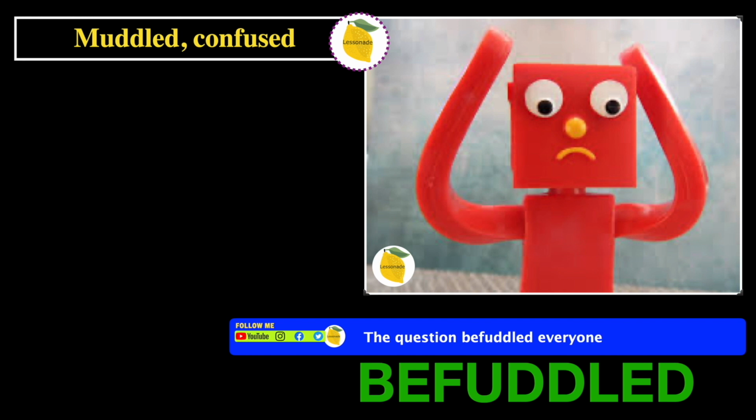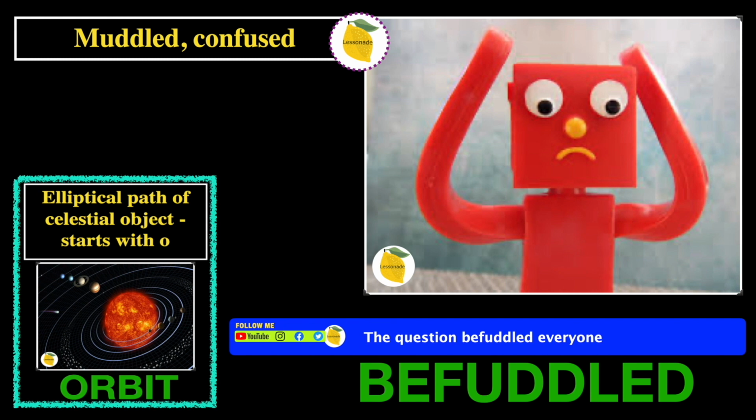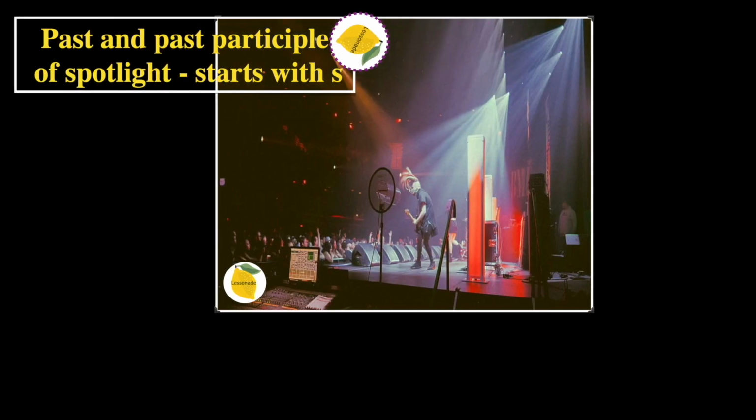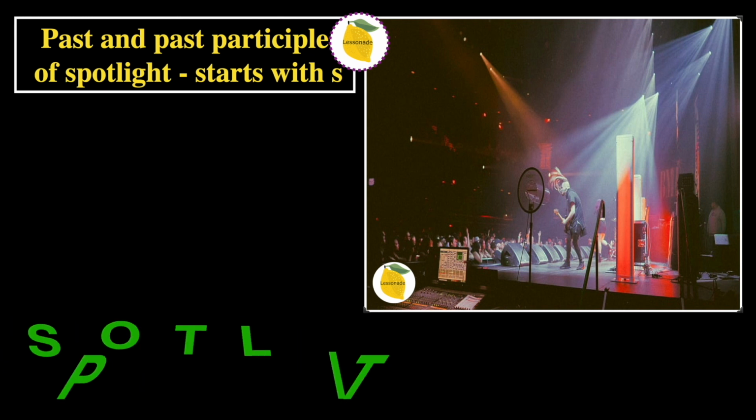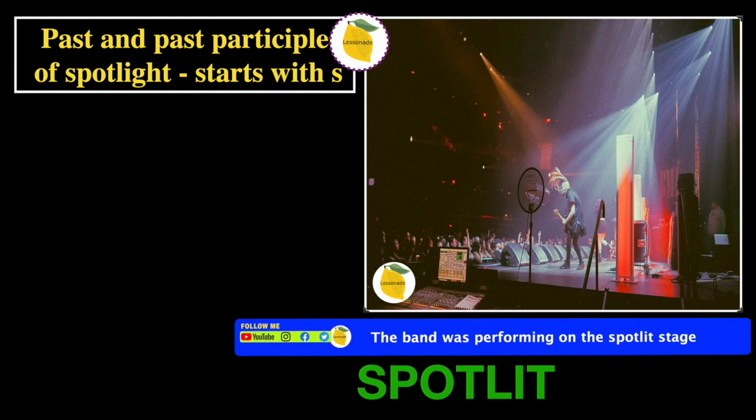Now, do you guys remember the previous slide? The previous slide is orbit. Let's go on to the next one. Past and past participle of spotlight starts with S. In this picture we can see a musician performing on a stage and it has spotlight. So this means the word will be spotlit, and the sentence is the band was performing on the spotlit stage.